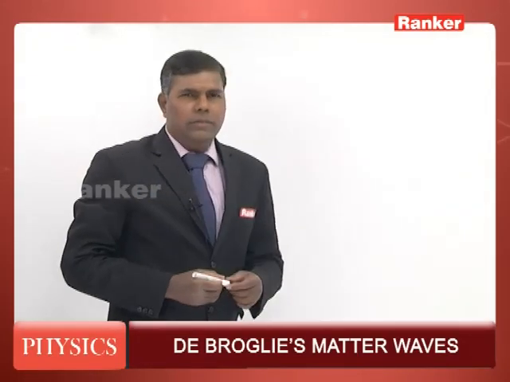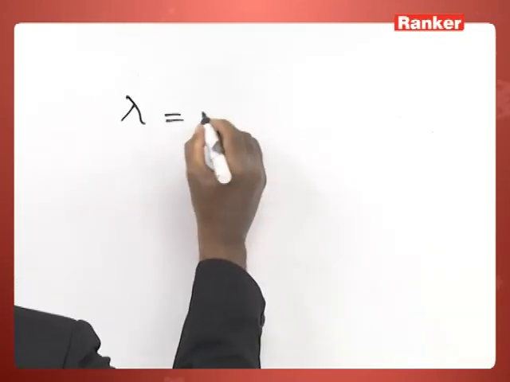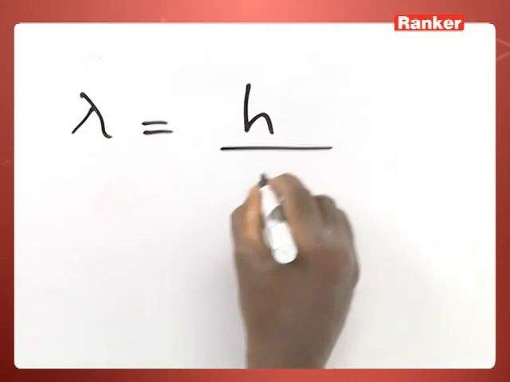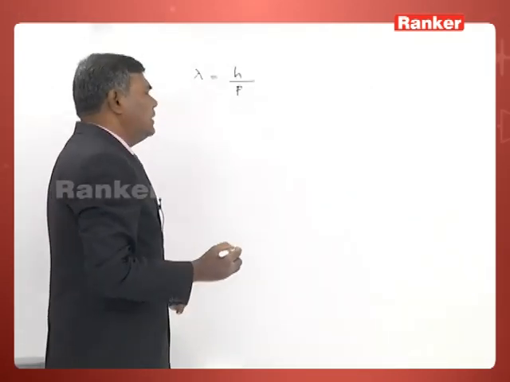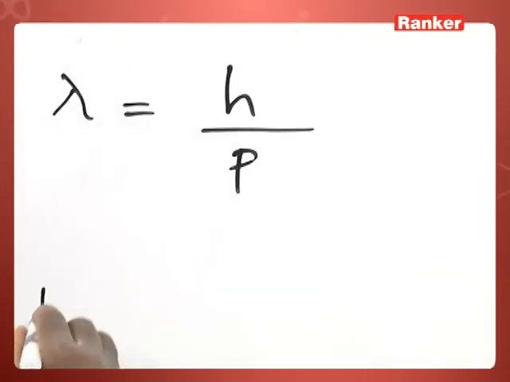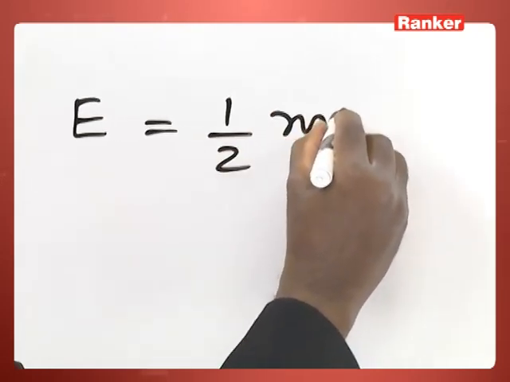Now consider an electron which is moving with a high velocity. Let us say we have applied a potential difference to an electron and it is accelerated to high velocity. Then in such case you can write an expression for its wavelength also, that is the wavelength of the matter wave. Now coming to this expression of the wavelength for matter wave, lambda is equal to h by p, where p stands for momentum. Now let us say that the kinetic energy of the particle is represented by E. This is obviously equal to 1 by 2 mv square.